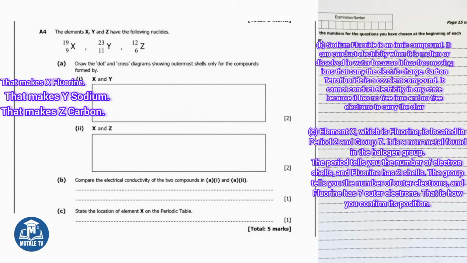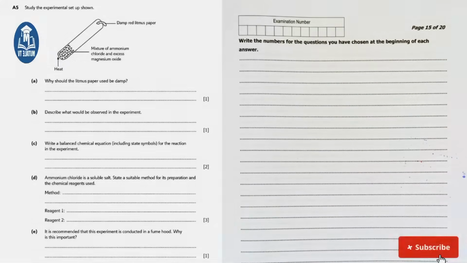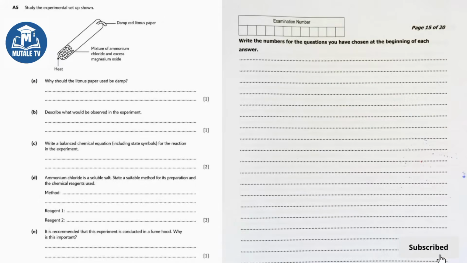That gives you your 7 marks for question A4. On to question A5. It reads, study the experimental setup shown. The diagram shows a flask being heated with a mixture of ammonium chloride and excess magnesium oxide inside. A piece of damp red litmus paper is held above the mouth of the flask to test any gas that is produced. Part A says, why should the litmus paper used be damp?